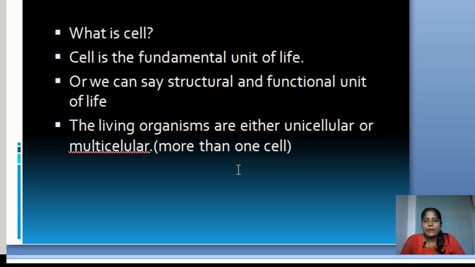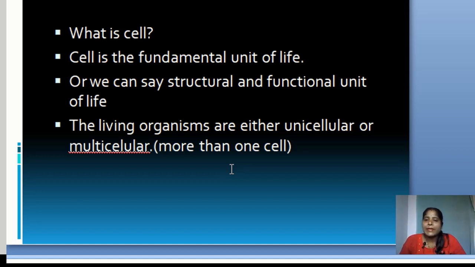They perform all their activities within the cell. They perform locomotion, digestion, cell eating, as well as respiration. Some physiological processes they perform in a single cell.